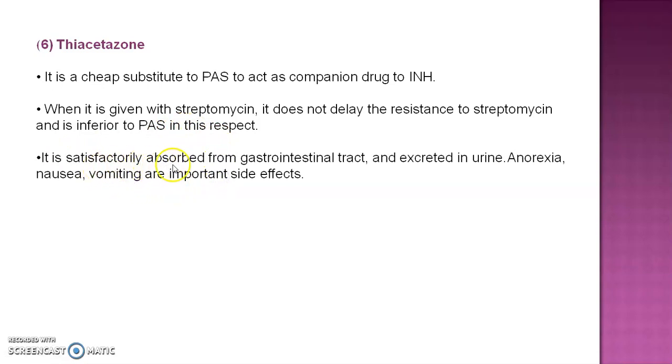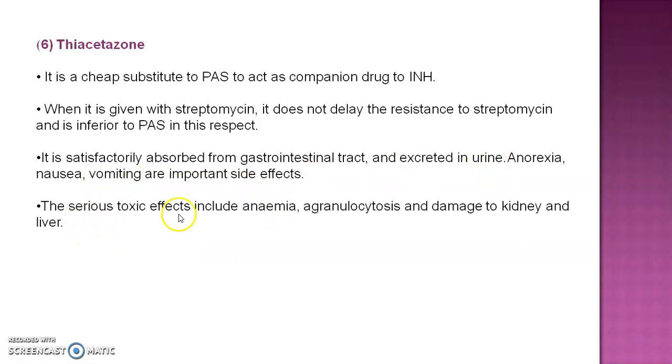It is satisfactorily absorbed from the gut or GIT and excreted via urine. Anorexia, nausea, and vomiting are important side effects of it. The serious toxic effects include anemia, agranulocytosis, and damage to kidney and liver also. These are the severe toxic effects of thiacetazone.